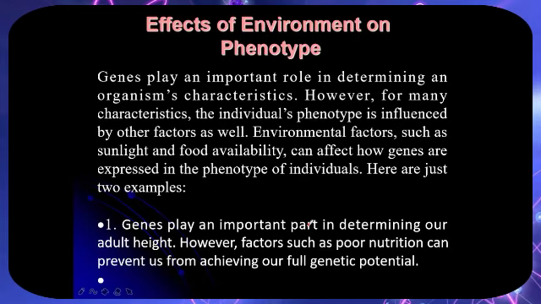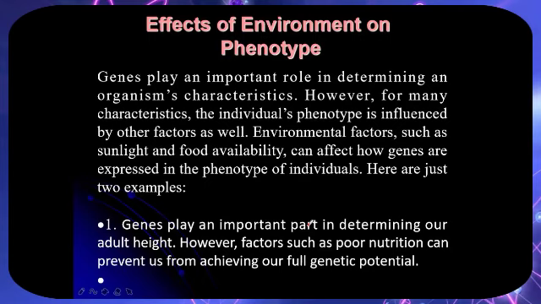There are also effects of environment on the phenotype. Genes play an important role in determining an organism's characteristics. However, for many characteristics, the individual's phenotype is influenced by other factors as well. Environmental factors such as sunlight and food availability can affect how genes are expressed in the phenotype of individuals. Here are just 2 examples.